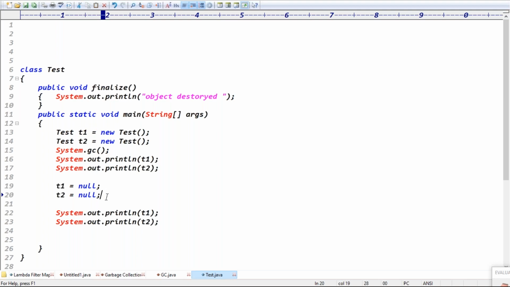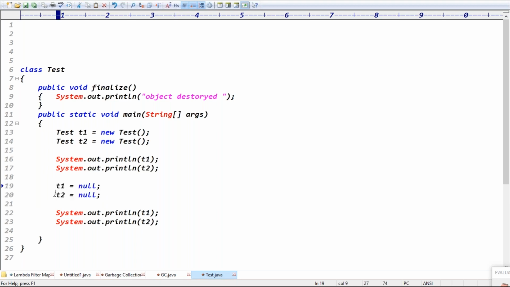No, sir. You just told that if we want to do it immediately, then we use system.gc. Now even then it is not getting destroyed. That's why I put it here and changed the position of that function. Immediately means, even though these two are eligible for garbage collection, the garbage collector may not destroy the objects immediately, even though they are eligible. Only things that are eligible will be deleted actually.